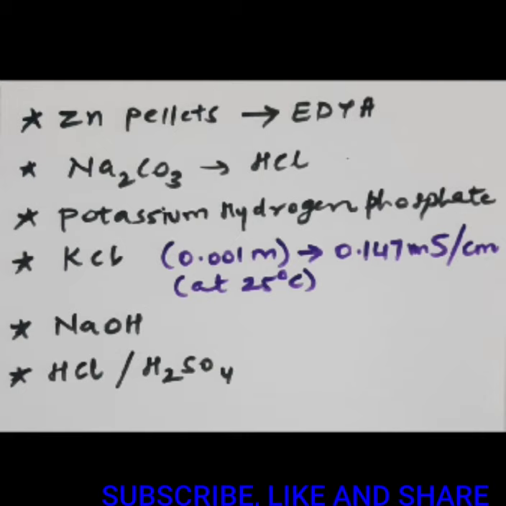Next is about NaOH. Can NaOH be used as a primary standard? No. The reason is NaOH is a highly deliquescent material. What do you mean by deliquescent material? It becomes watery. It's hygroscopic. It becomes watery when exposed to air within a few minutes, right? So you cannot rely on it as a primary standard. So it is not used.